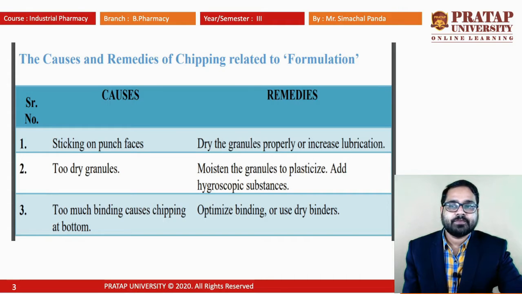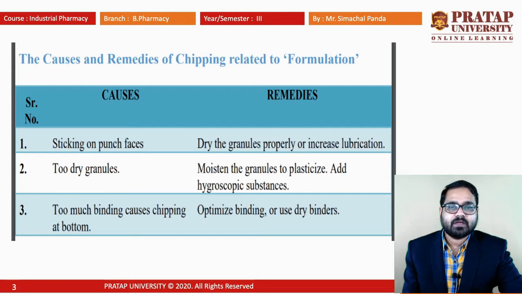The second one is too dry granules. Whenever the granules are too dry, this leads to plasticization, the elastic nature increases, and that may lead to breaking of the tablet.